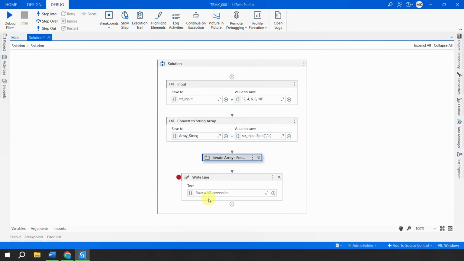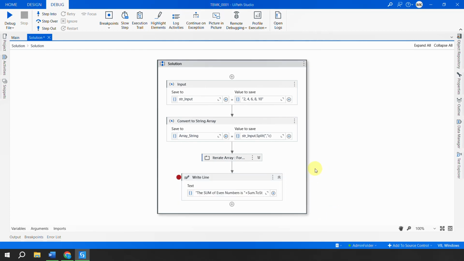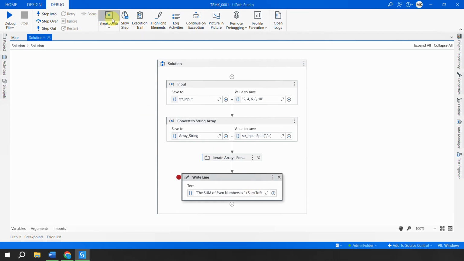So after the iteration is done, I would have one write line here which is already there. I would simply say the sum of even numbers is, and hit a plus whatever you have in the sum, dot toString, because you are printing it in a write line. Now I'll just remove this breakpoint from here.